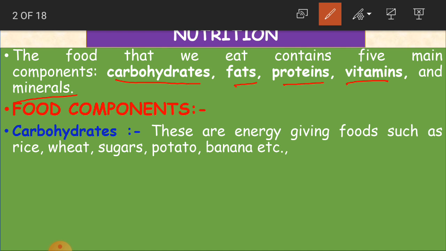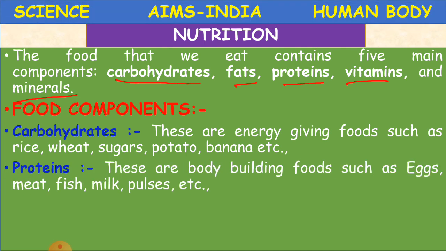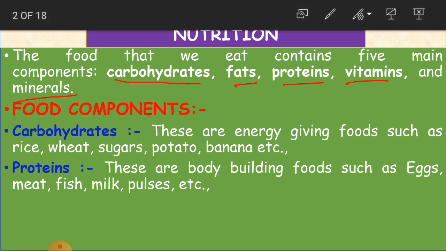And how are these food components? What are carbohydrates? These are energy giving foods such as rice, wheat, sugars, potato, banana, etc. How do carbohydrates help our body, and what are their advantages? Carbohydrates give energy to our body.